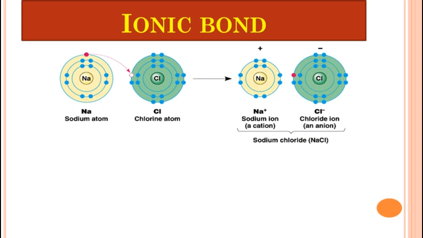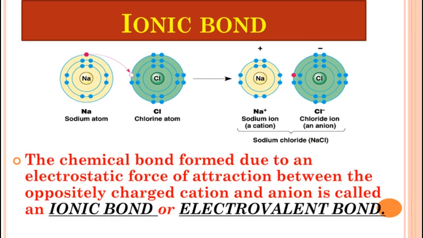the ions get attracted to each other and a chemical bond is formed between them, the chemical bond formed between the cation and anion. So the chemical bond formed due to an electrostatic force of attraction between the oppositely charged cation and anion is called an ionic bond or electrovalent bond. So between the sodium cation and chlorine anion, the ionic bond is formed. That means between the oppositely charged ions.